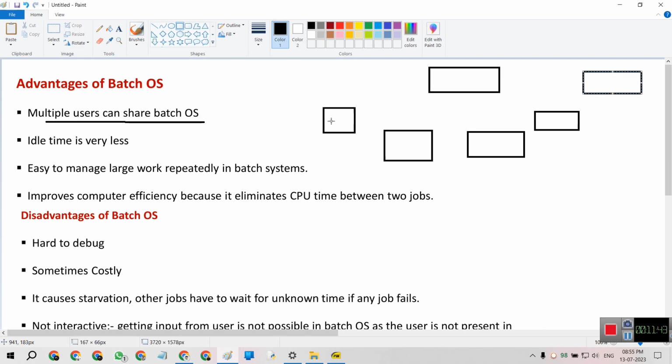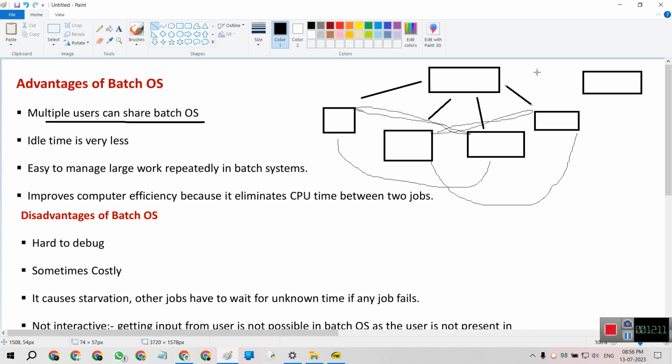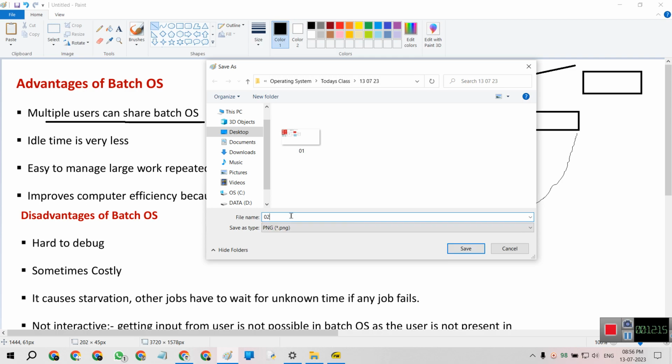For example, user 1 and user 3 access similar kinds of jobs, so we take one batch file for these two. Then the second user wants to access the fourth file, so they create a batch file for this, and they can access the operating system by creating batch files.